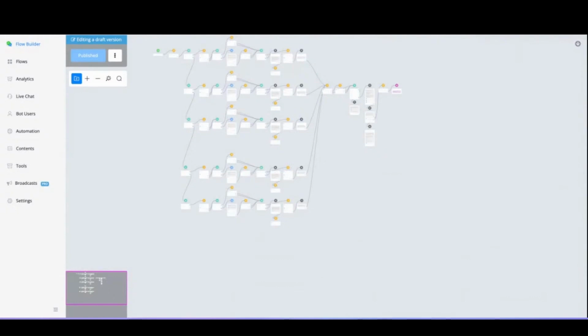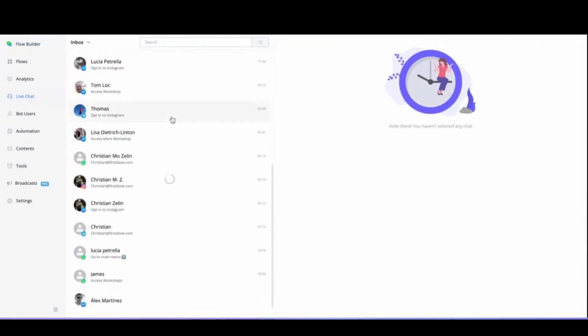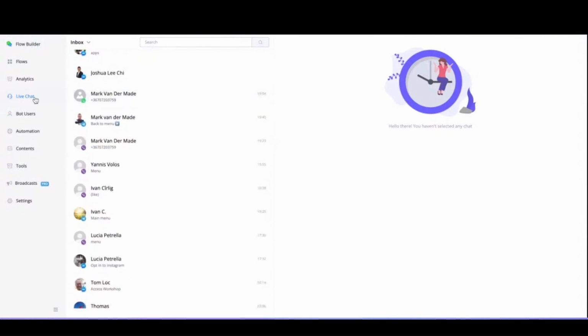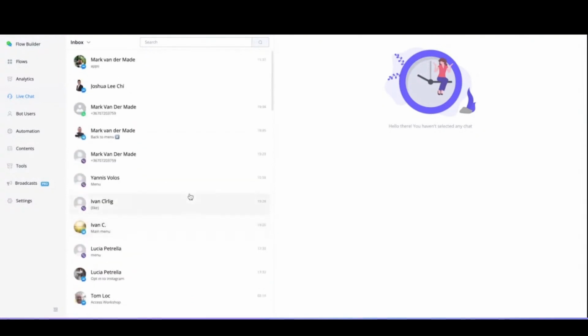Oh, wait, one more thing that I wanted to show is the unified live chat inbox. I almost forgot that. But if you go to the live chat inbox, you will now see all the available channels inside as well, right? So we have Messenger, we have WhatsApp, we have Telegram, and you can manage all these different kinds of inboxes directly from this one live chat, the unified inbox. So this way you can easily provide better and easier customer support through this live chat feature inside of UChat. So now I'm done with the demo.